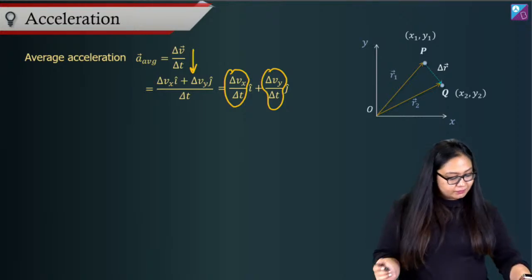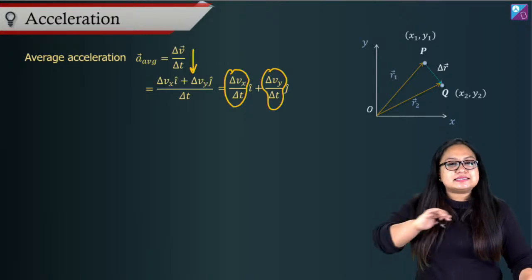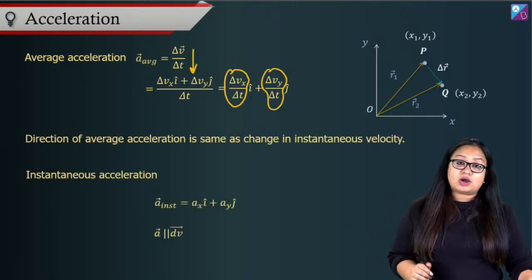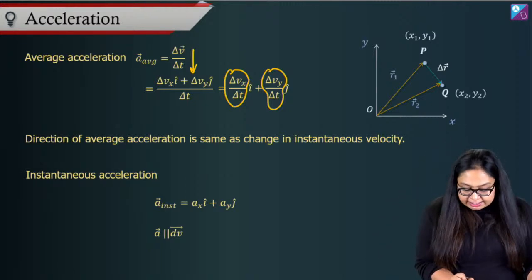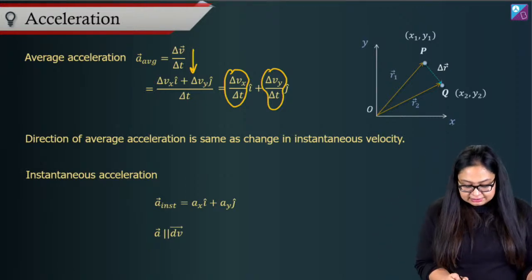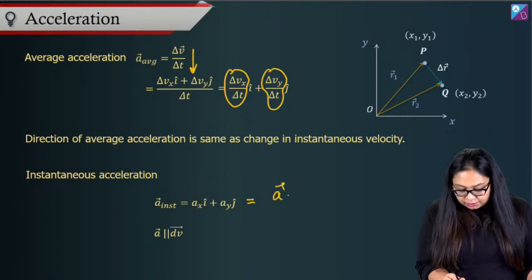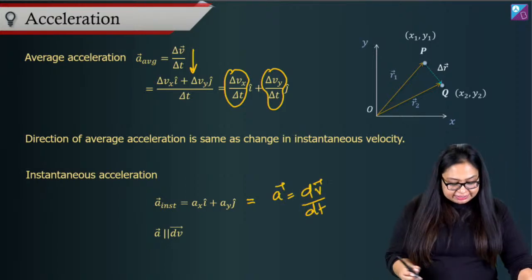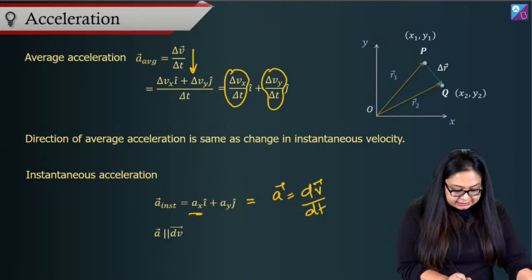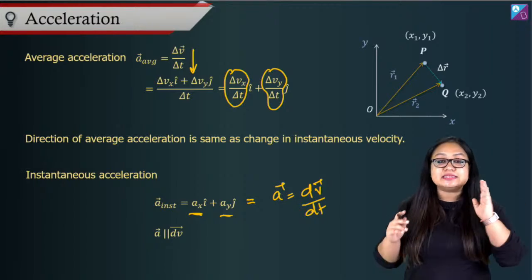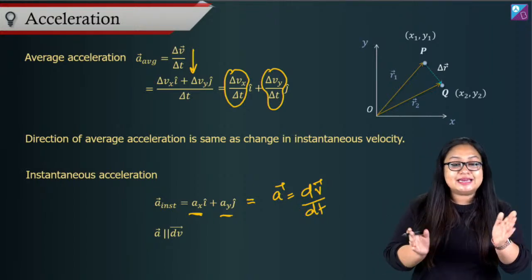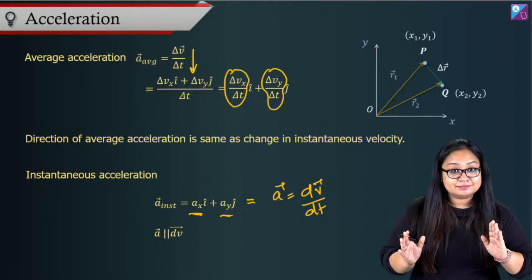Again, applying the same fundamental, we can talk about instantaneous acceleration: a is equal to dv by dt. Now dVx by dt is ax and dVy by dt is ay. So instantaneous acceleration in x direction and instantaneous acceleration in y direction, its resultant.